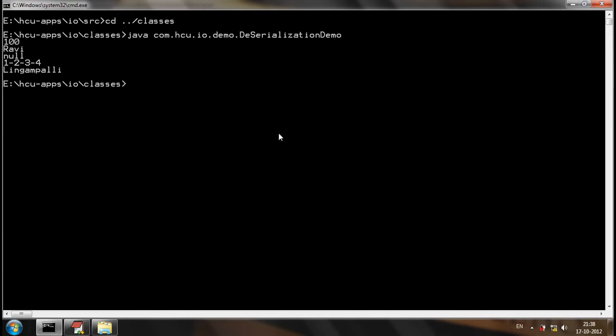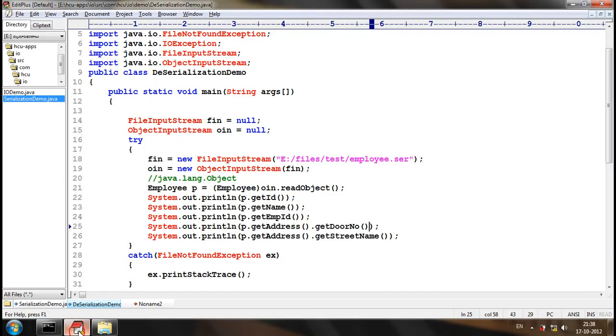The first three attributes are of Employee. The second two attributes are of Address. Is the address information serialized along with the Employee? Yes. If the whole is serialized, even the part also will be serialized. Whole means here Employee, part means Address. If the whole Employee is serialized, even the part Address also will be serialized.